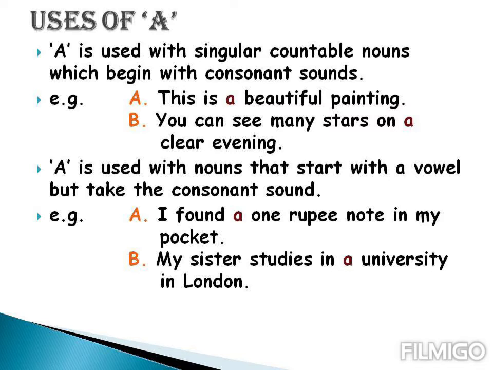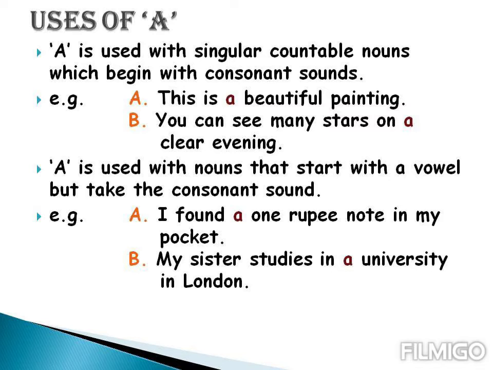Next sentence. You can see many stars on a clear evening. Clear, first letter is C. This is also a consonant, so you will use a. We have one more rule. A is used with nouns that start with a vowel but take the consonant sound.